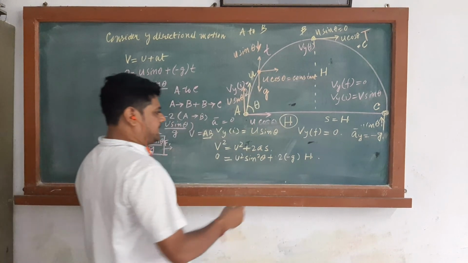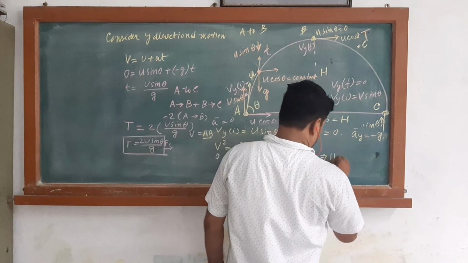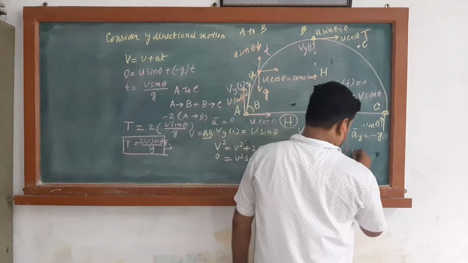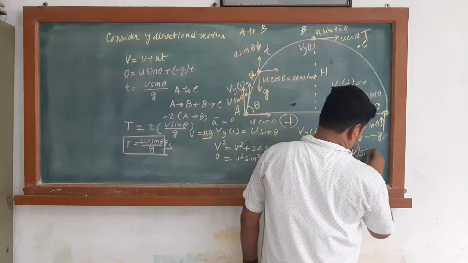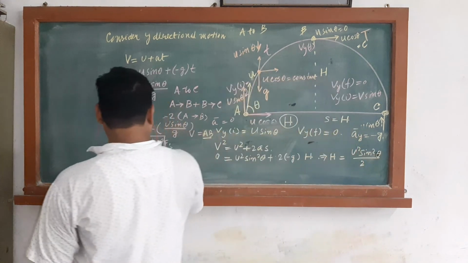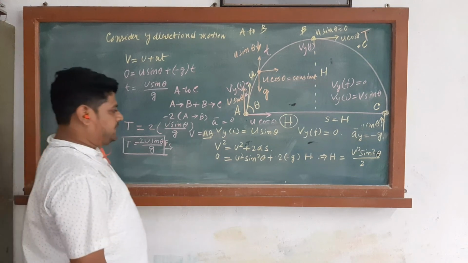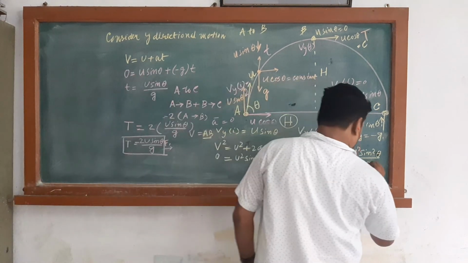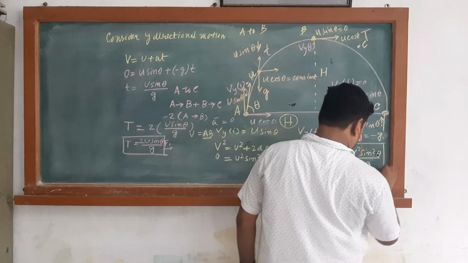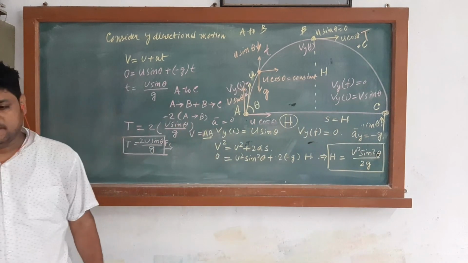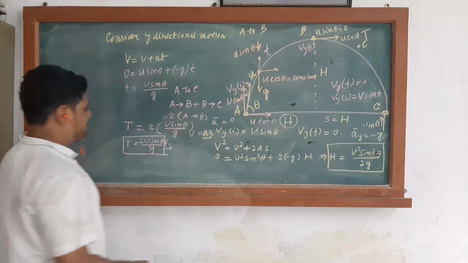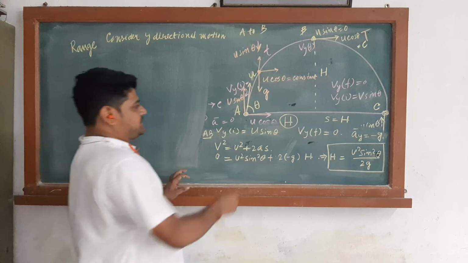So here you can write h equals u square sin square theta by 2g. Here it is u square sin square theta by 2 into g. This is the expression for the maximum height it can reach. Okay, now what is the range? To determine the range, this is the range.